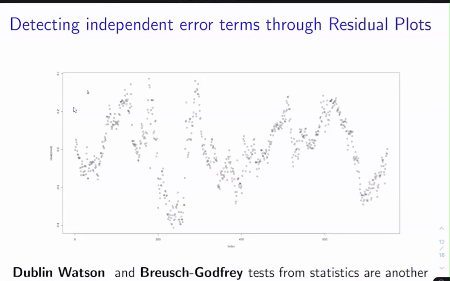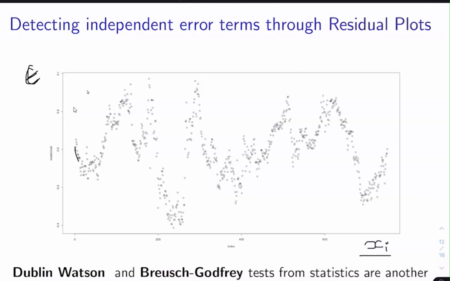Independent error terms can be detected by plotting a residual plot, and here we are plotting the error on the y-axis, and we are not taking the predicted value. Instead of the predicted value, we are taking different xi instances, meaning first row in the data set, then second row in the data set, like that.